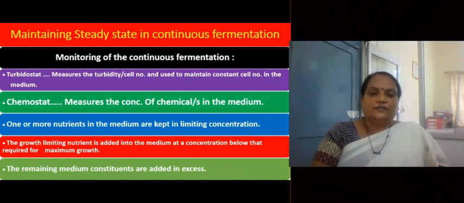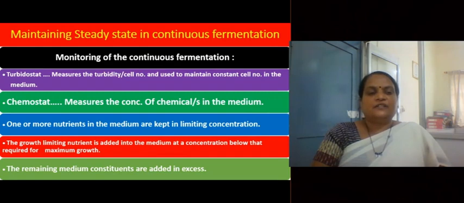Maintaining steady state in continuous fermentation means how continuous fermentation is monitored. There are two equipments used for this. One is called as turbidostat and the other is chemostat. Turbidostat measures the turbidity or cell number. Turbidity is directly proportional to cell number. More the cell number, more will be the turbidity. Less the cell number, less will be the turbidity of medium. And therefore, turbidity measurement is done to maintain constant cell number in the medium. And this is done by using an equipment called as turbidostat.